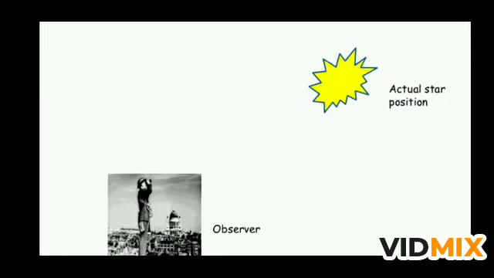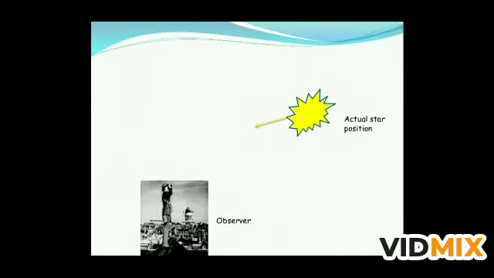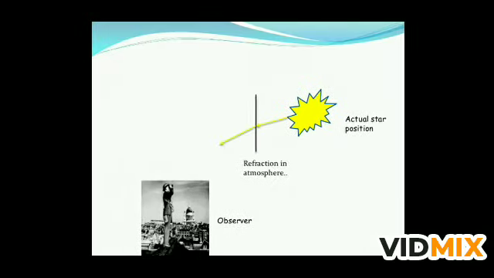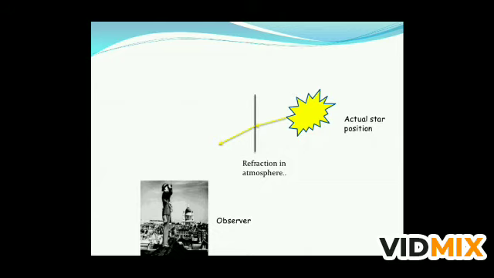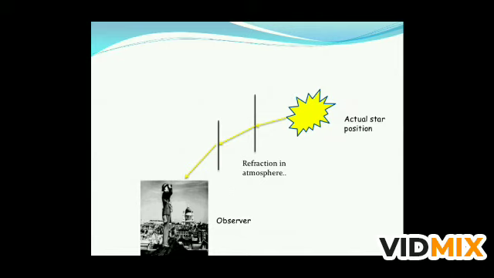If you see in this diagram, this is the actual position of the star, and here is the observer. The light comes from the actual star position, but as it enters the atmosphere, it bends towards the normal. And when these rays fall on the observer's eye, if you trace them straight backward, you will see a different position of the star. And due to the layers of air which are always moving, we see the flickering phenomenon of the star, which is called twinkling of the star, and it takes place for this reason.